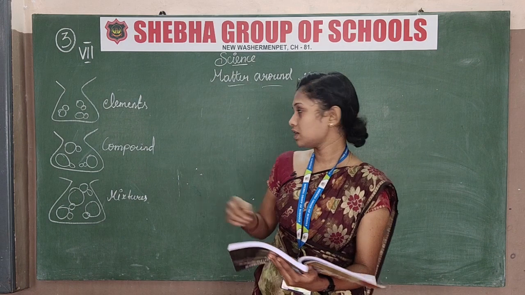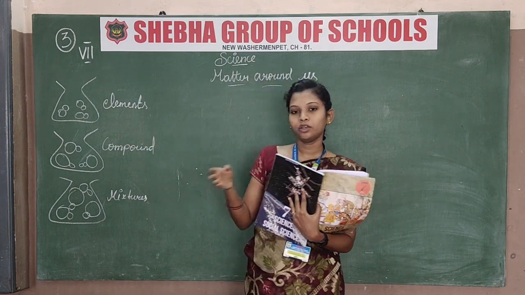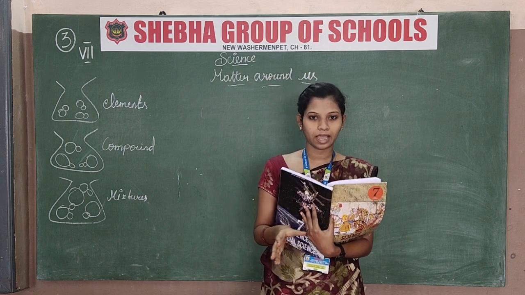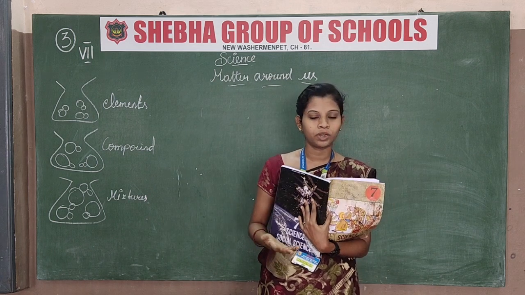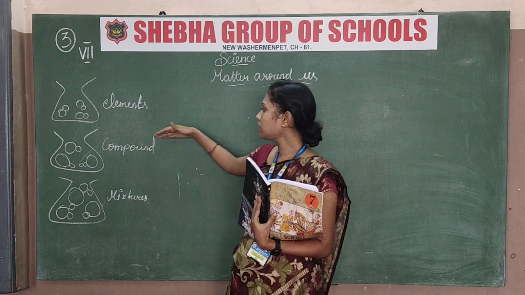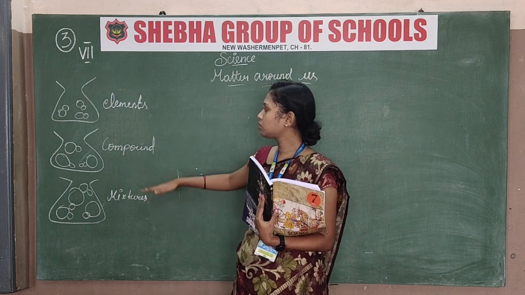In our lesson, just see, there are elements, compounds, mixture. In your 6th standard, you saw the basic things about what is atom, what is solid, what is liquid. Now you grow up, so you have to see it in a deeper meaning. What is element, what is compound, what is mixture?